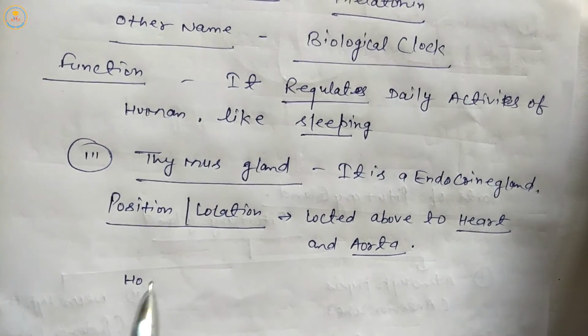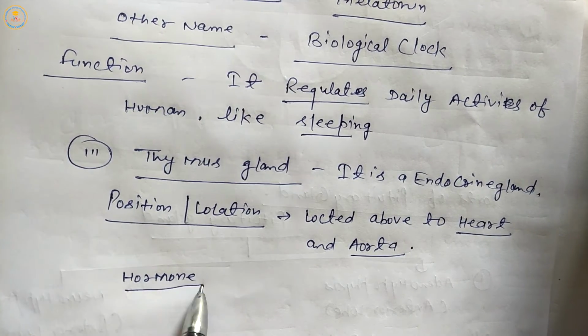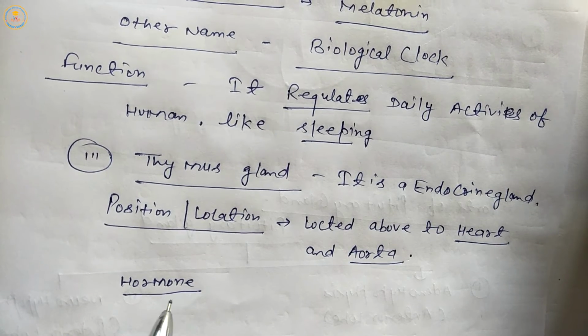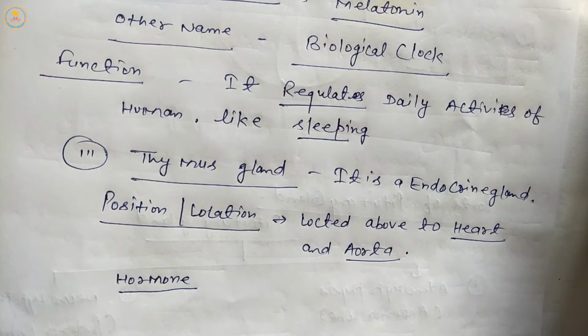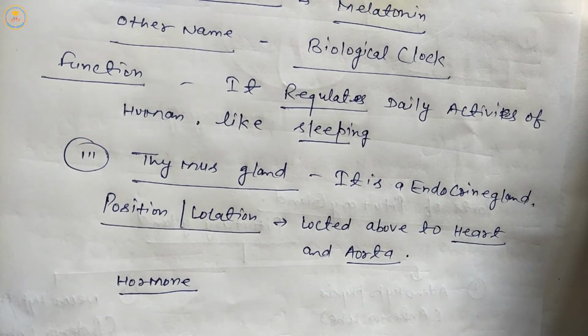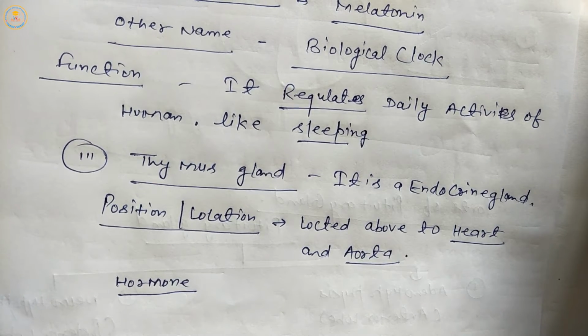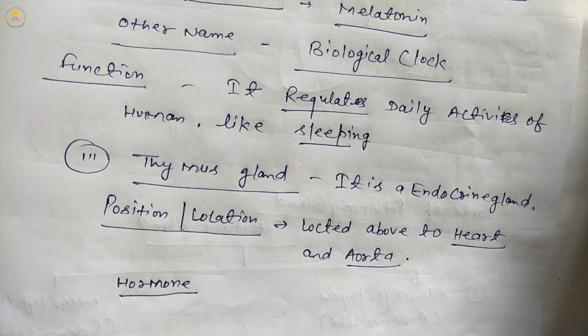Next is hormones. Students, a hormone is a chemical substance. Mostly endocrine glands secrete a tiny amount, and hormones act on target organs.